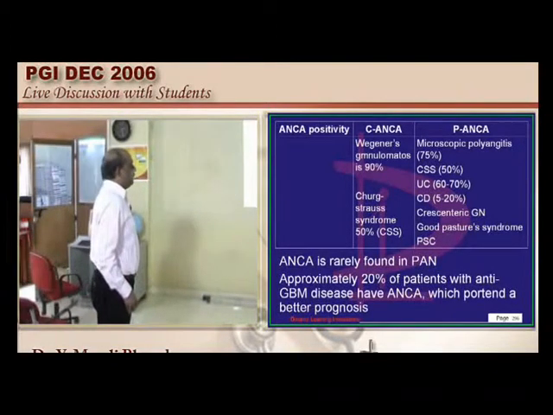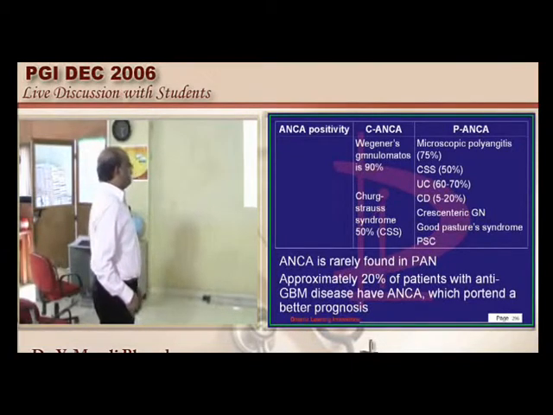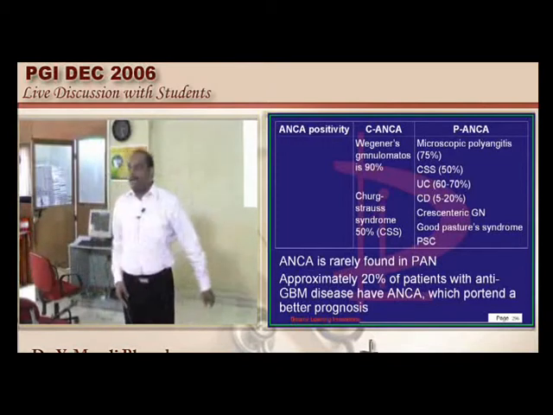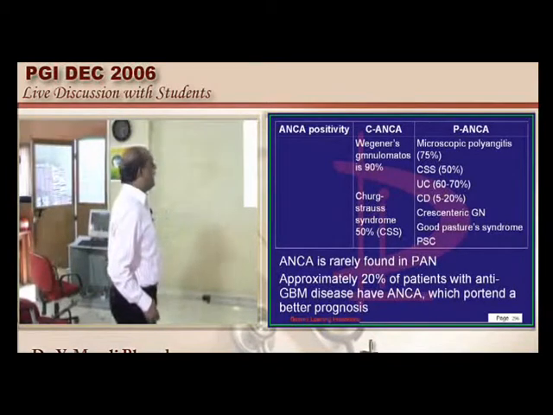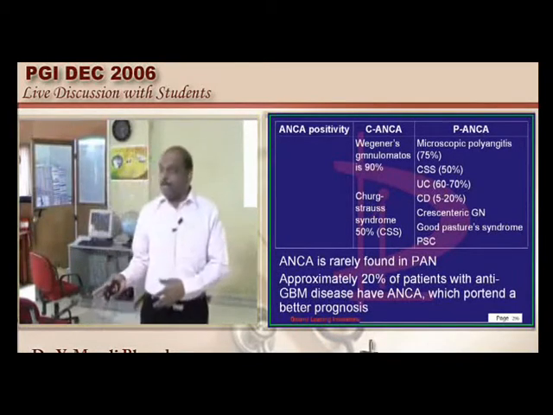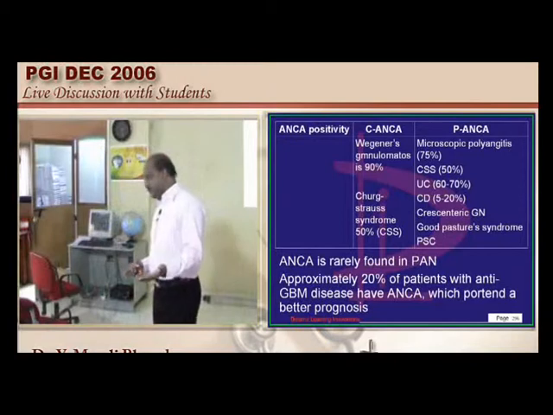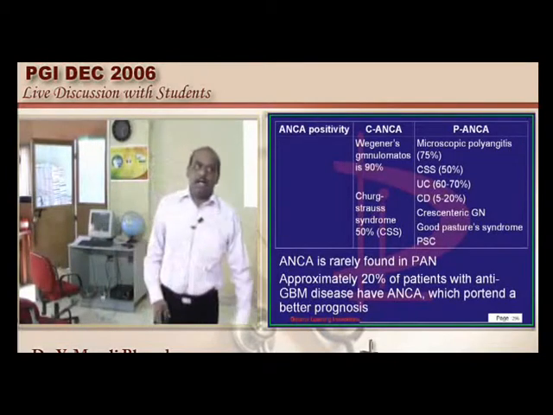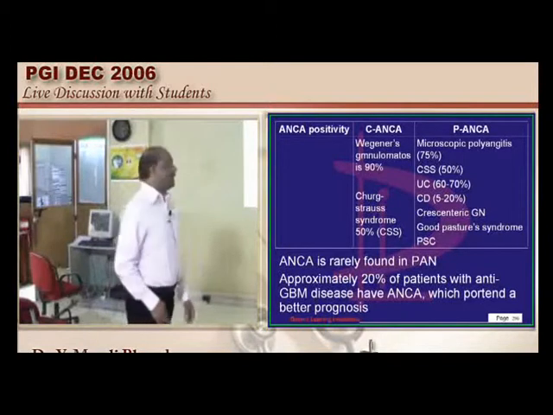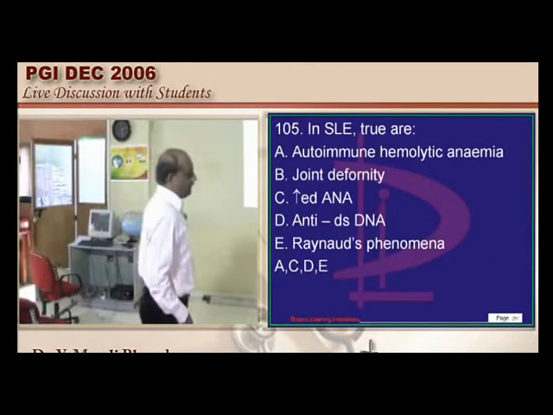Around 20% of patients with anti-glomerular basement membrane disease, like Goodpasture, will also show ANCA positivity, and if a Goodpasture patient shows ANCA positivity, it portends a poor prognosis. Generally you don't expect ANCA to be positive in a GBM disease patient like Goodpasture, is what I like to underscore to all of you.